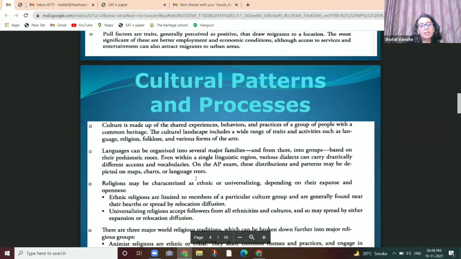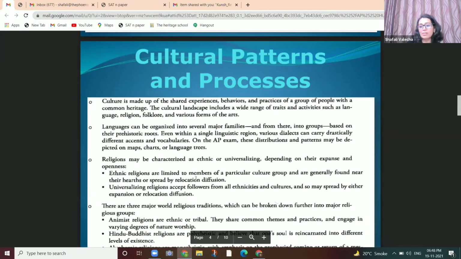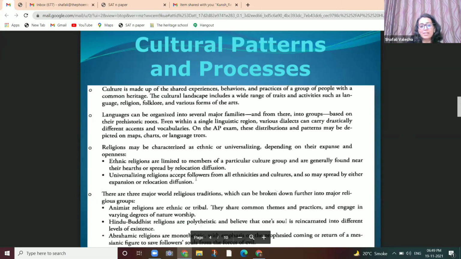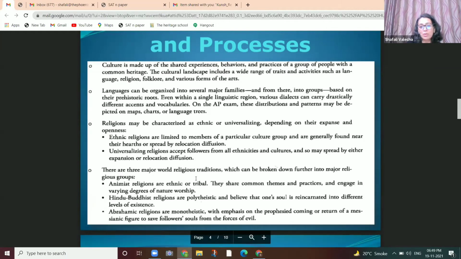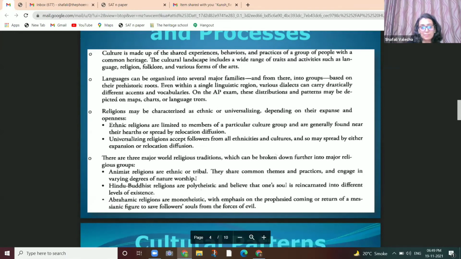Then we cover cultural patterns and processes. Culture itself says heritage, religion, various forms of arts, behavior, group of people, language spoken all around. So on the AP exam, these distributions and patterns may be depicted on maps, charts, language trees. That's how the questions are frequently asked.